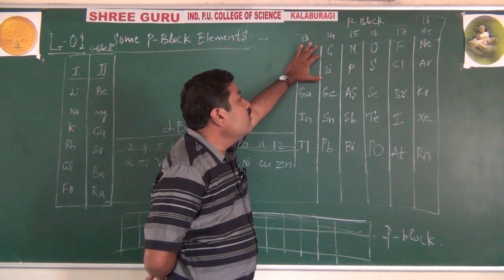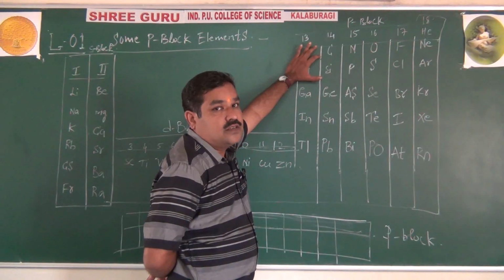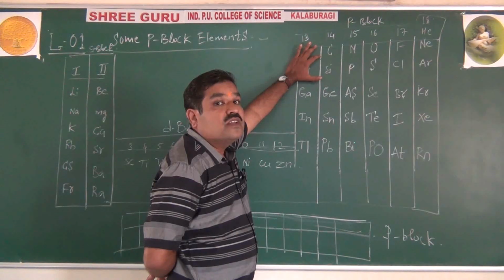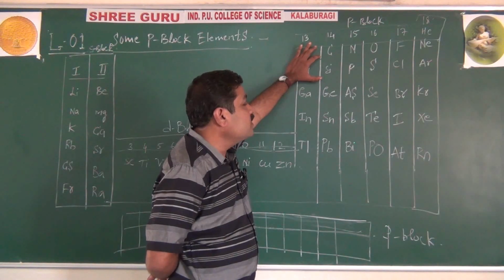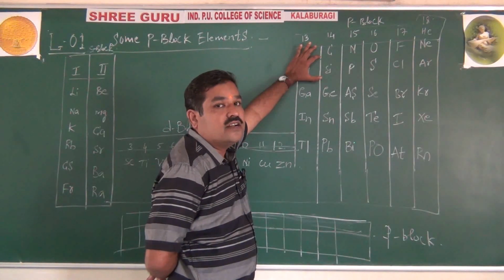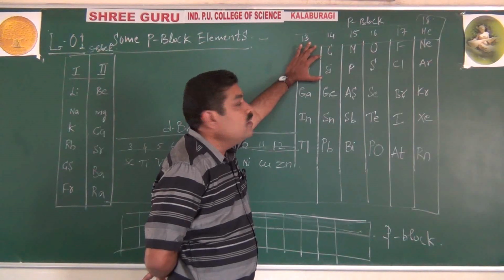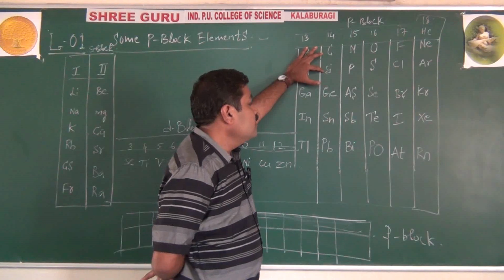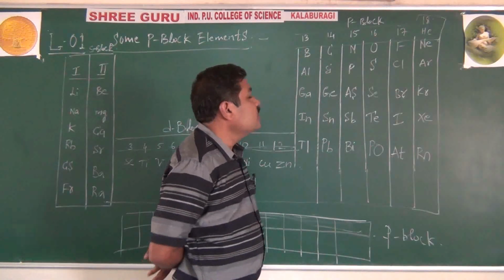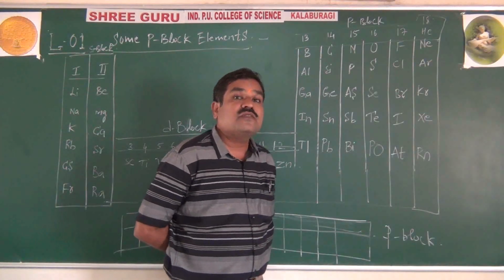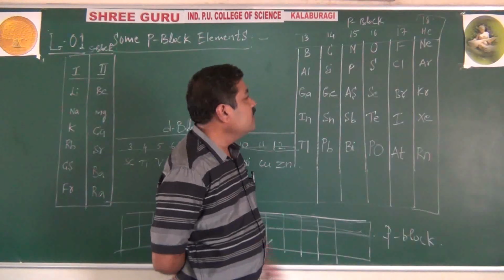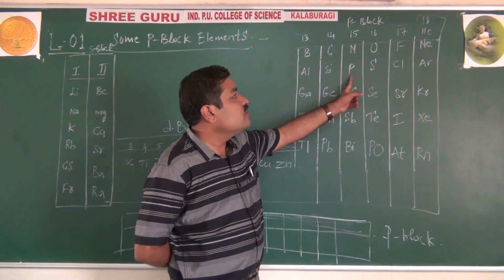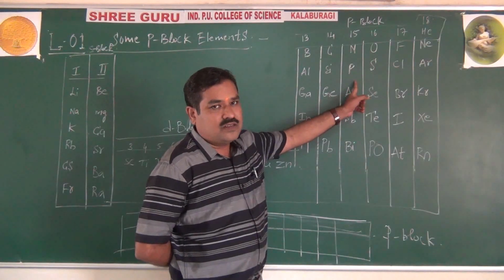especially the allotropic forms of carbon you have studied. What are those? Diamond, graphite and fullerene. Some compounds of carbon you also studied: carbon monoxide, carbon dioxide. And even silicates and compounds of silicon, right? So like this you have studied 13th and 14th group in the first part of your PUC first year syllabus. Now it's a continuation. Exclusively you will study 15 group, 16 group, 17 group and 18 group elements.